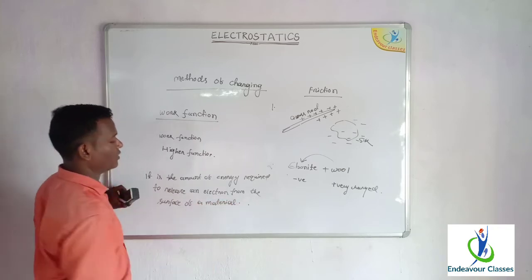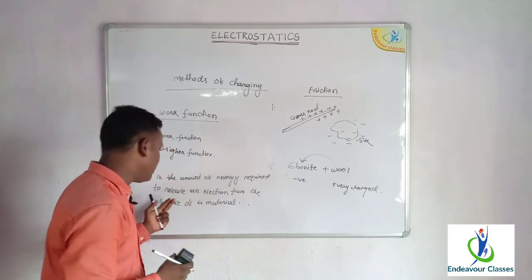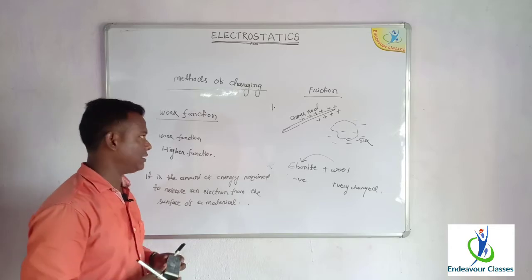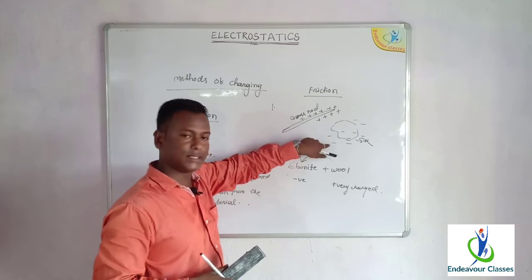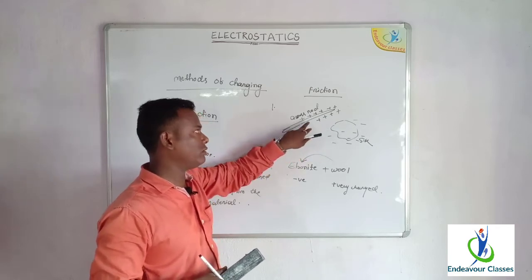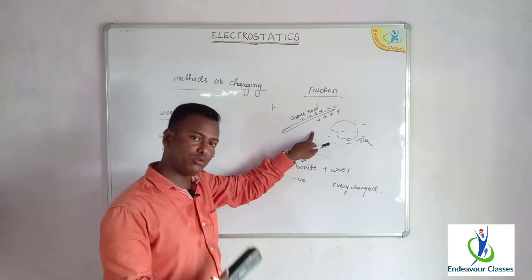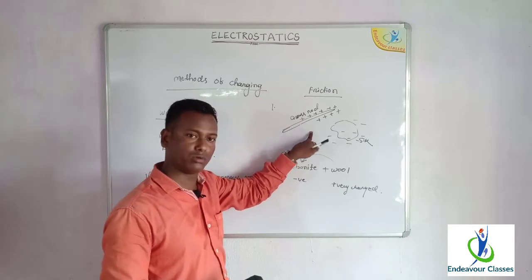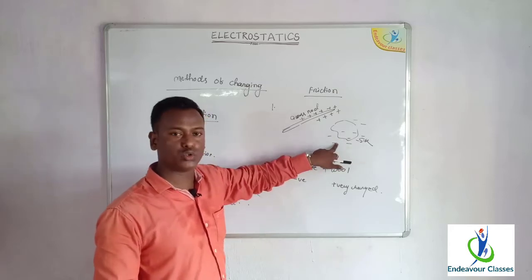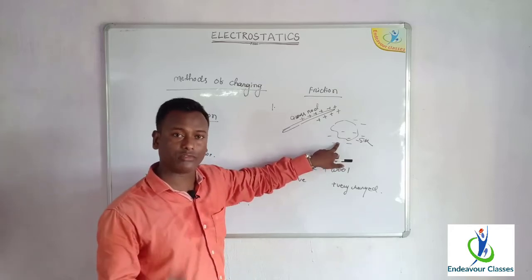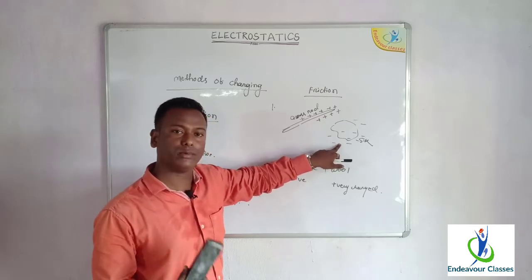So you see, when the glass rod is rubbed with silk, the substance which has a lower work function will definitely require a lower amount of energy to release an electron. And the substance which receives the electron must have a higher work function. That is why it will require much more energy in order to liberate an electron.